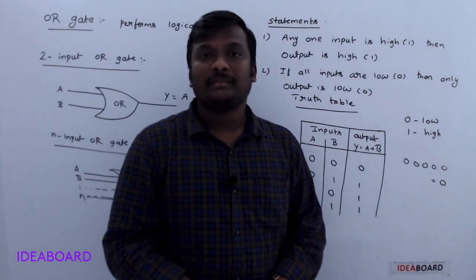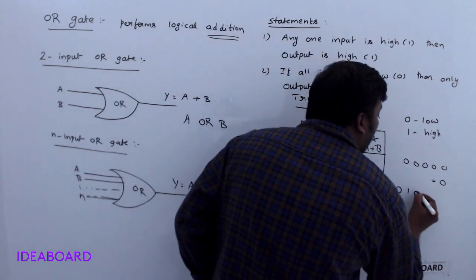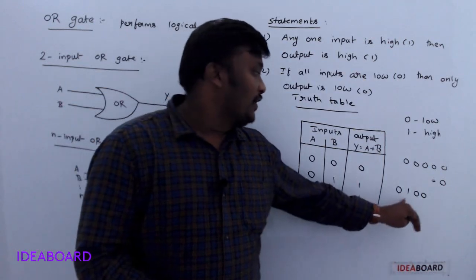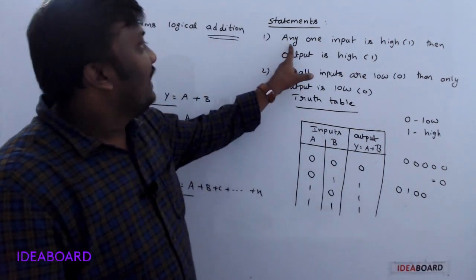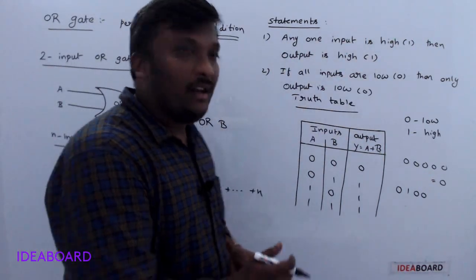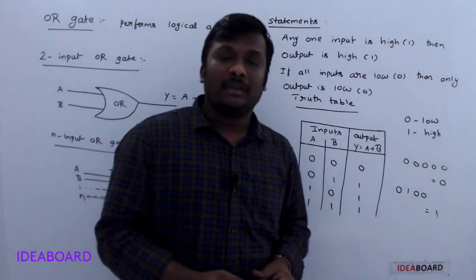Your answer is over. Suppose the inputs are taken like this: 0, 1, 0, 0. What is the output? See, any one input is high, so the output is 1. So my answer is 1. Very simple.